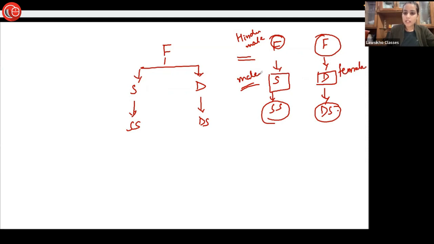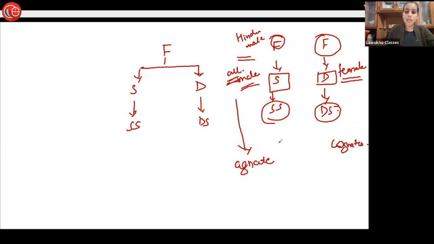When all the intervening relations are males, all males, however many generations you take, each and every intervening relation is that of a male, then the person concerned is an agnate. When even in one place a female comes among the intervening relations, then we call them cognates.